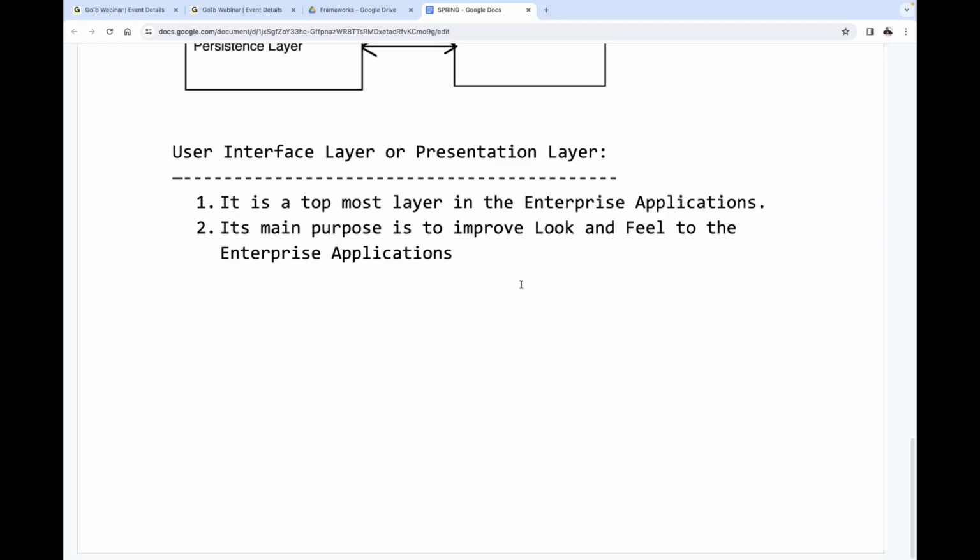So just assume one situation here. Without using the login page, how is it possible to open your Gmail? Tell me, without having a login page, how is it possible to enter into Gmail? Yeah, if you can do that, you're almost equal to God, in my point of view. But the known approach for everybody is what? Definitely, we have to open the login page or not? That login page is nothing but the user interface. The user interface is a part of the presentation part.